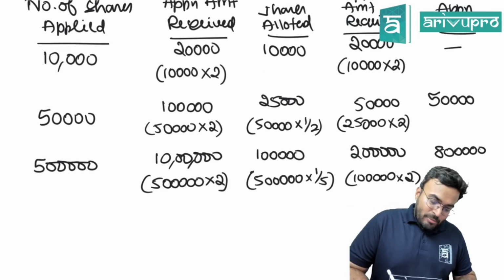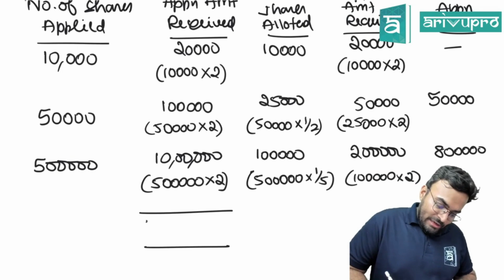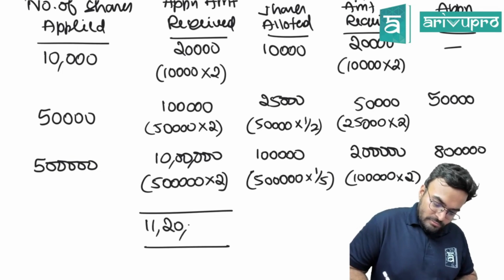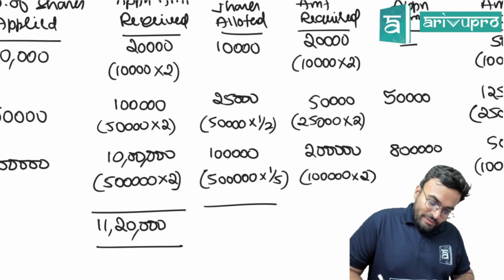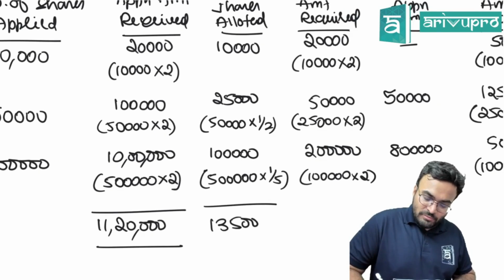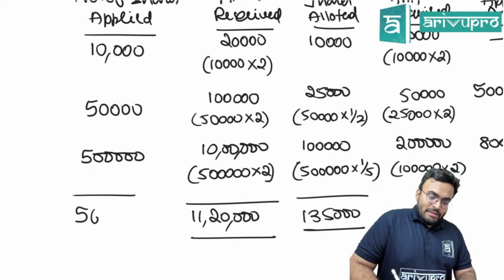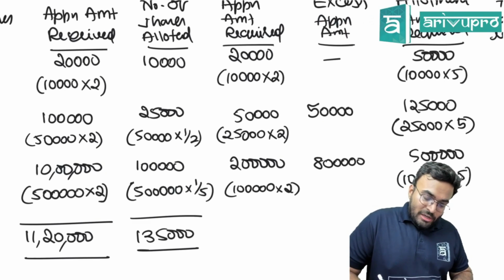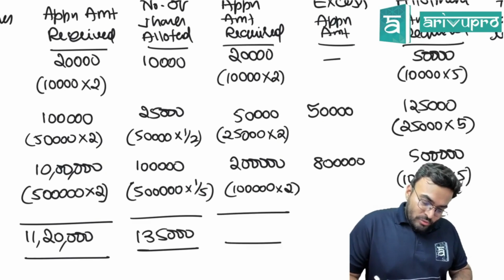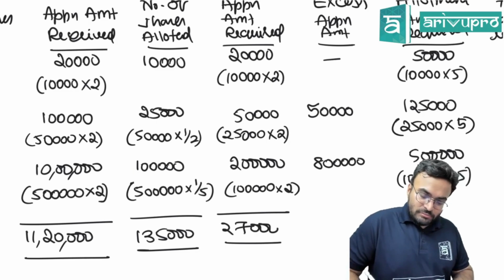Application amount received, you can total this, 11 lakh 20,000. And the number of shares allotted is only 1 lakh 35,000. Applications received, you can total this, 5 lakh 60,000. They have told in the question itself. Application amount required is 2 lakh 70,000.